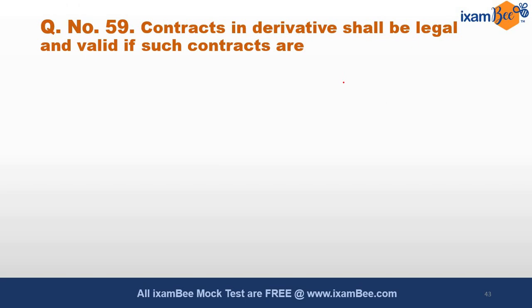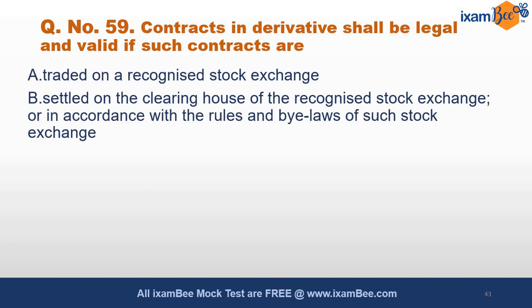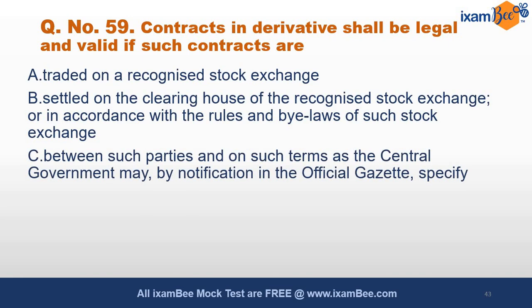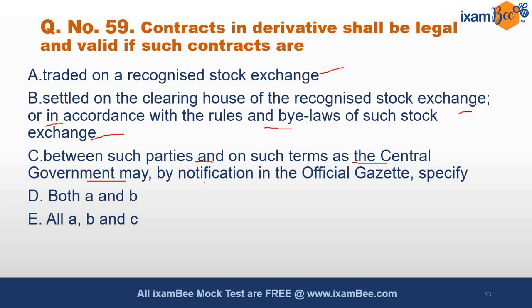Question number 59. Contracts in derivatives shall be legal and valid if such contracts are. This is related to derivative contracts. You can see options A, B, C: traded on a recognized stock exchange, settled on the clearing house of the recognized stock exchange, or in accordance with the rules and bylaws of such a stock exchange, between such parties and on such terms that the central government may by notification in the official gazette specify it, both A and B, all A, B and C. What will be the correct option?